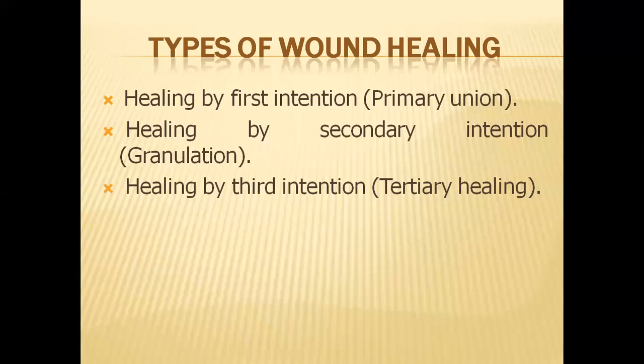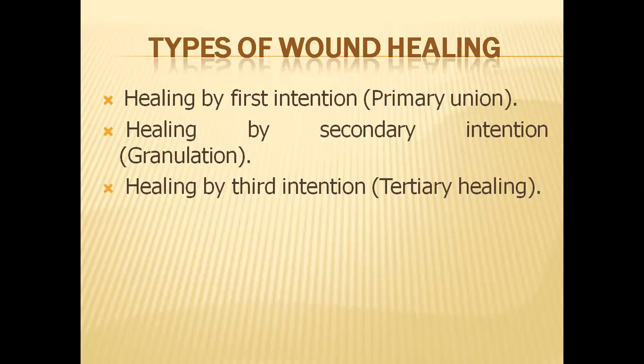Suppose in those types of wound that are mostly intentional, such as when a person is undergoing surgery. After the particular area has been opened up, we usually close it with a suture. Suture means stitching. Those are very clean wounds, and in those wounds healing takes place by the primary union, or the primary intention, as we used to say.